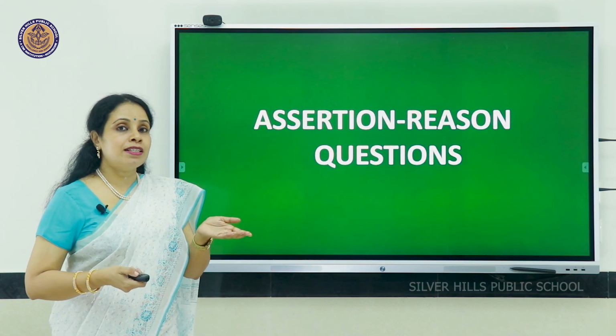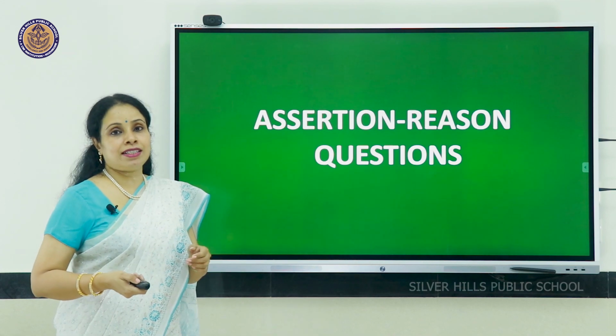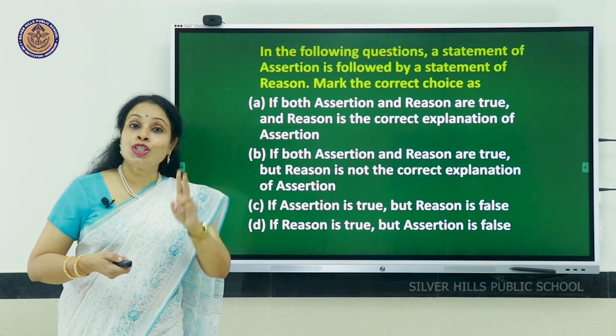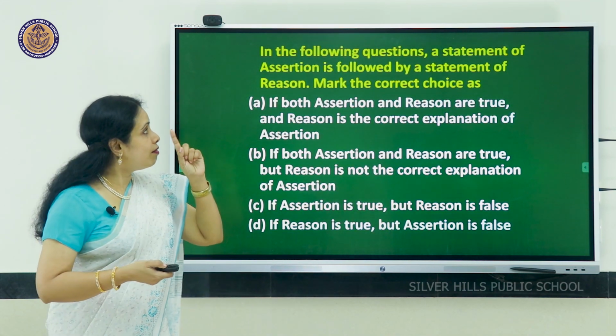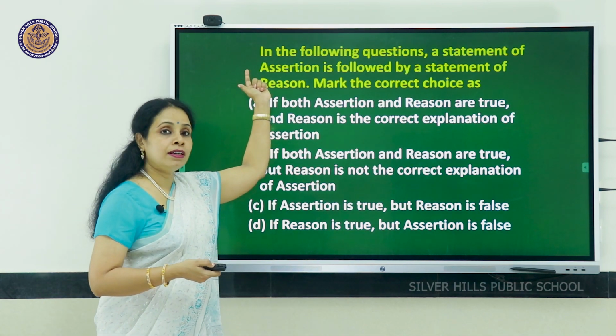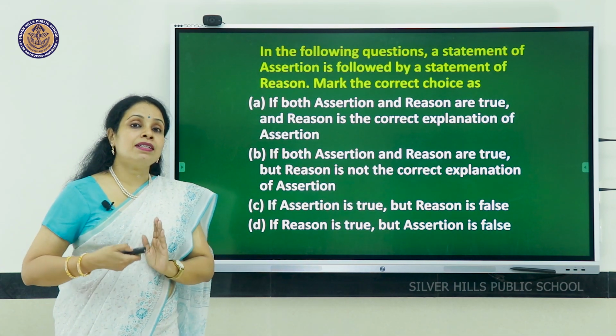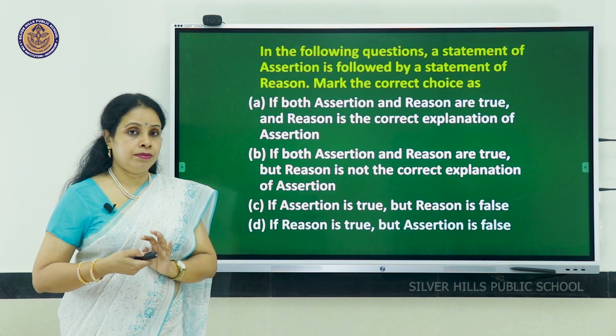There are other questions like assertion reason questions. In this case, there will be two statements given. One is called assertion and the second statement is supposed to be the reason.